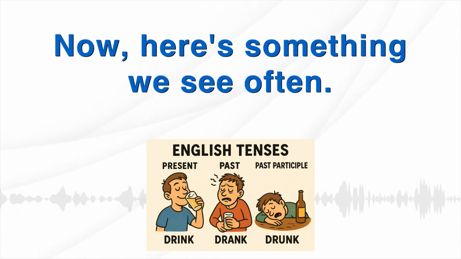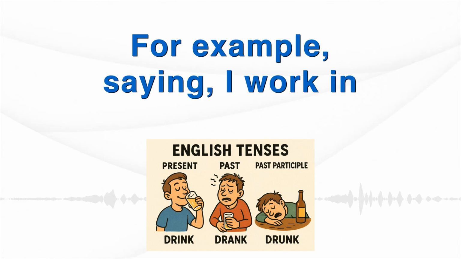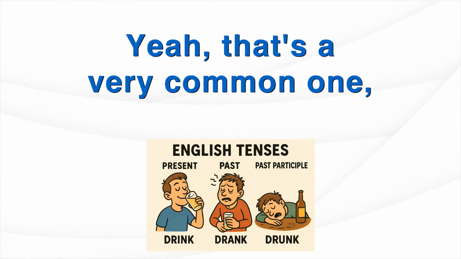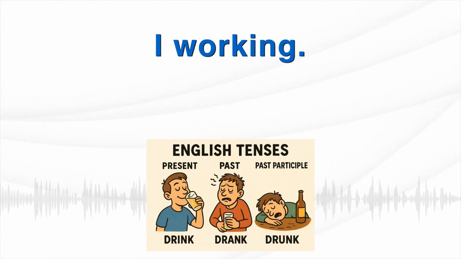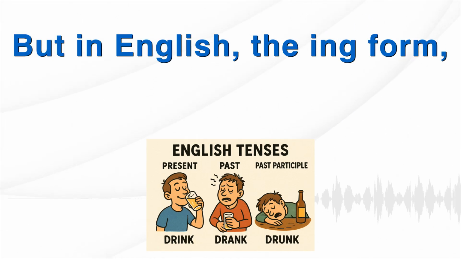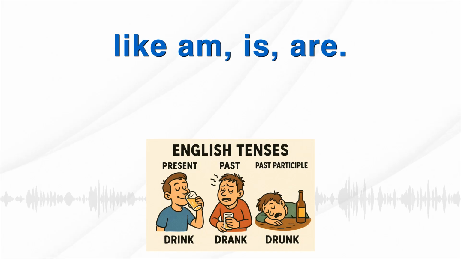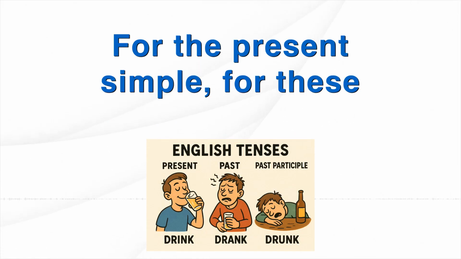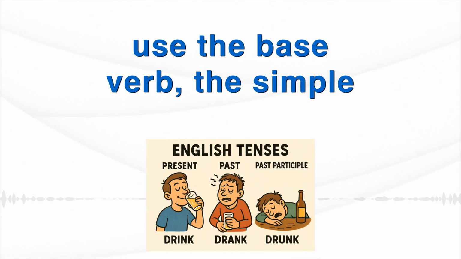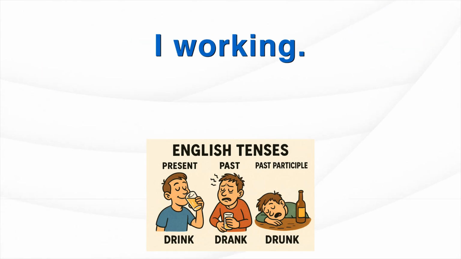Now, here's something we see often. Our guide points out common mistakes. For example, saying, I working in London. That's not correct, is it? Why is that? Yeah, that's a very common one. I working. It feels direct, maybe. But in English, the ing form, when you mean an action in progress, it needs a be verb like am, is, are. For the present simple, for these regular things or facts, we just use the base verb, the simple form. So I work in London, not I working.